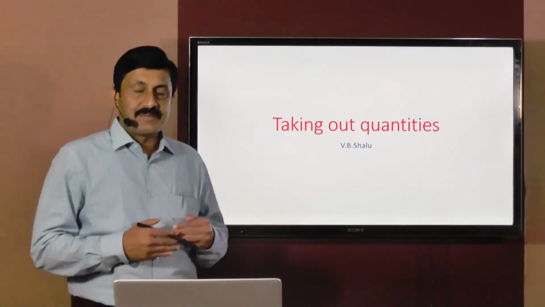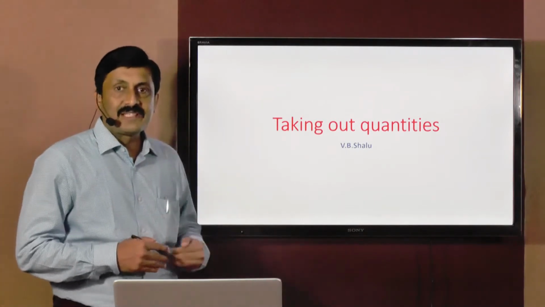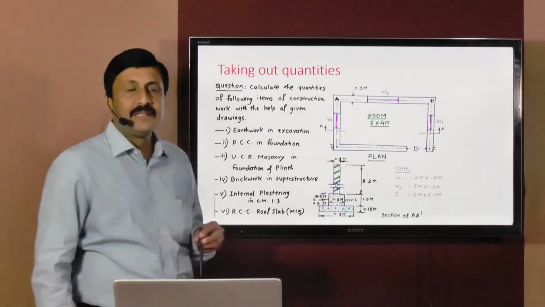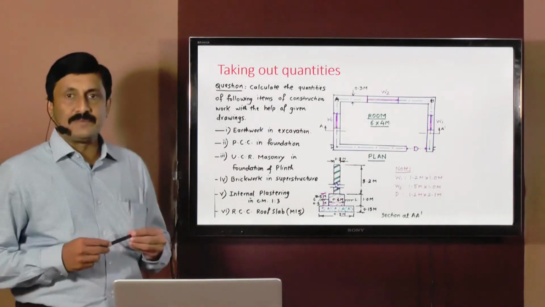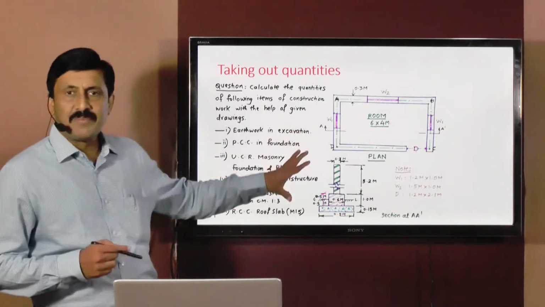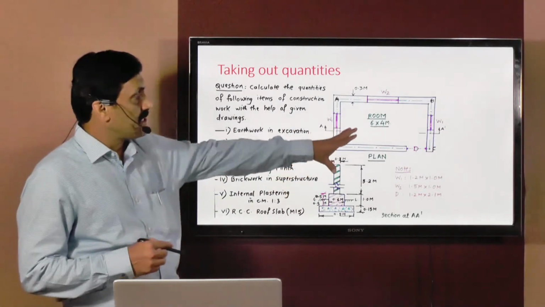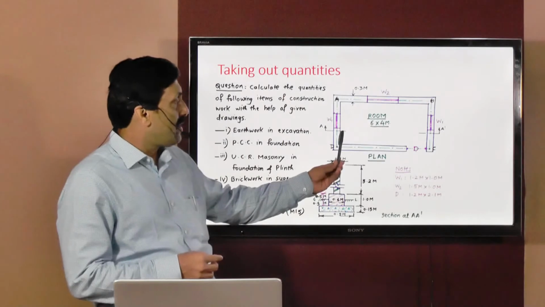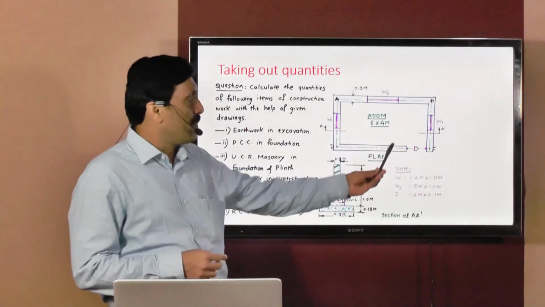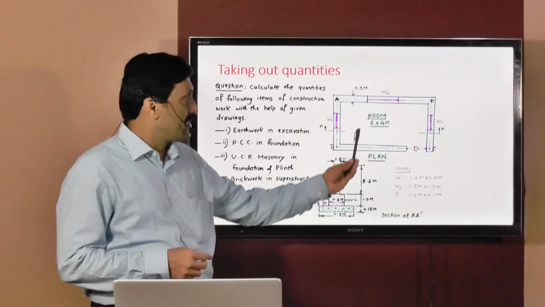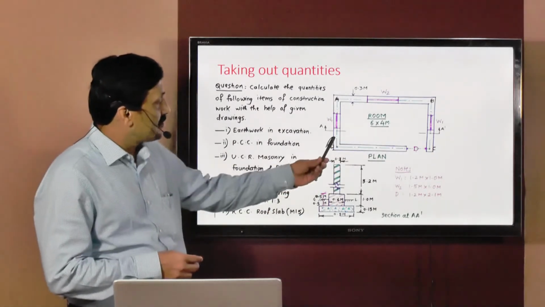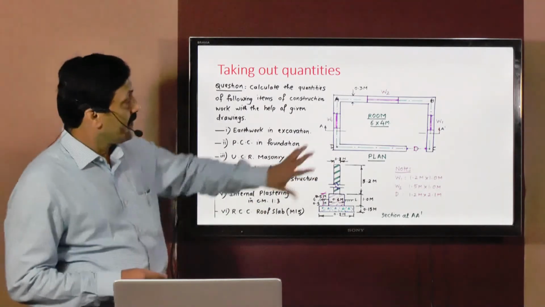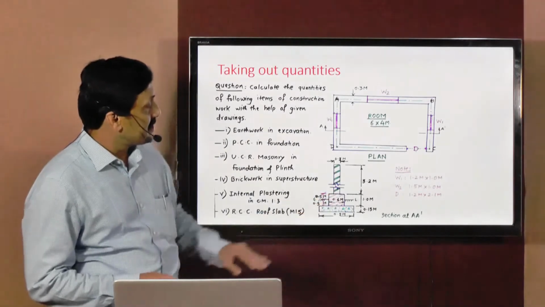To clear this concept in a detailed way, we are taking one example, one problem in which plan is given and sectional elevation is also given to you. This plan is a very simple plan which shows dimensions of a single room. Internal dimensions of this room are 6 meters by 4 meters. 6 meters is the length, 4 meters is the width, and this room has wall thickness 30 centimeters, that is 0.3 meters.